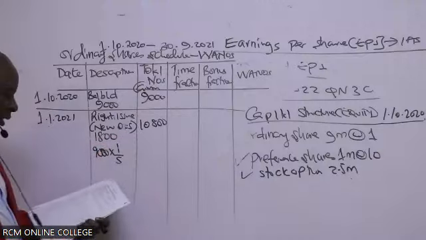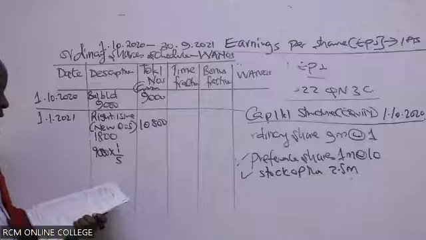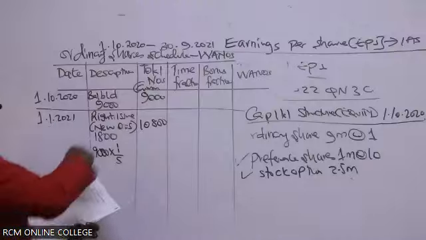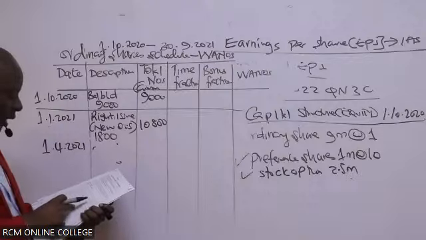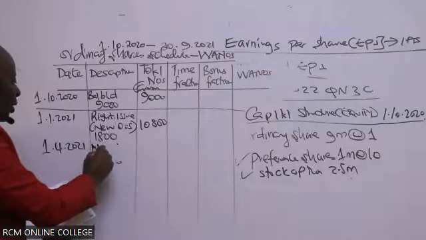Look for another date. Do we have any other date? Oh, yes. Look at note number 2. On 1st April 2021, this was a straightforward question because it's not a 2-year question. Because 1st April 2021 still falls here. So 1st April 2021, ladies and gentlemen, in this case here, we had a new issue at full market price.